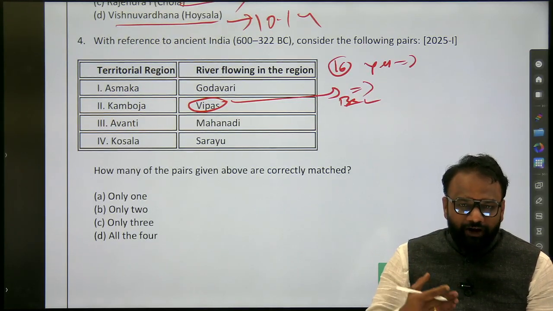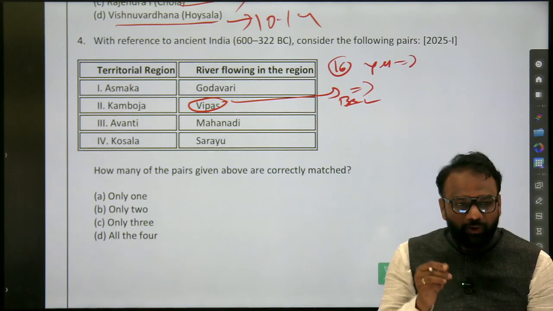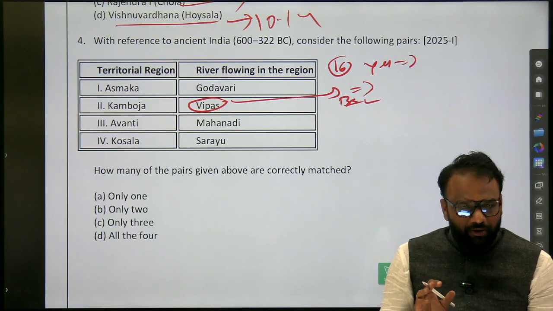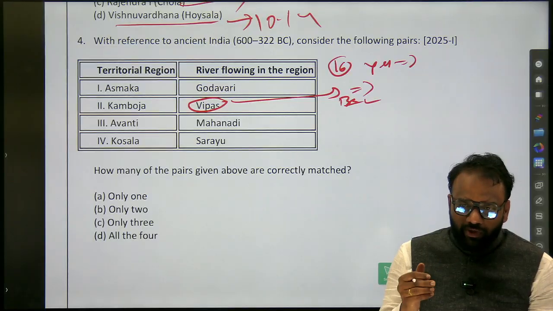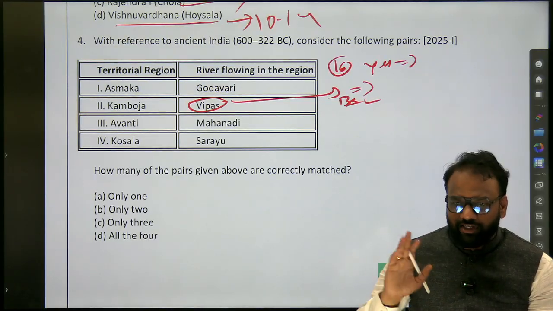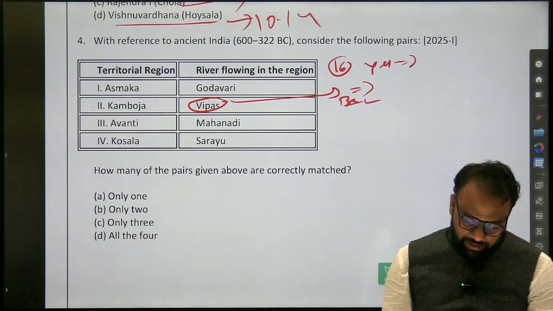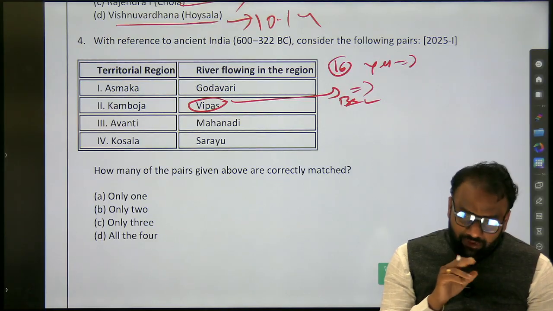And if you are not able to find the ancient river name easily, don't try to do a research or PhD kind of thing. Superficially, if in one search you are able to find the information, that's good. Otherwise, we are not going to do any kind of research on that. That's very important.